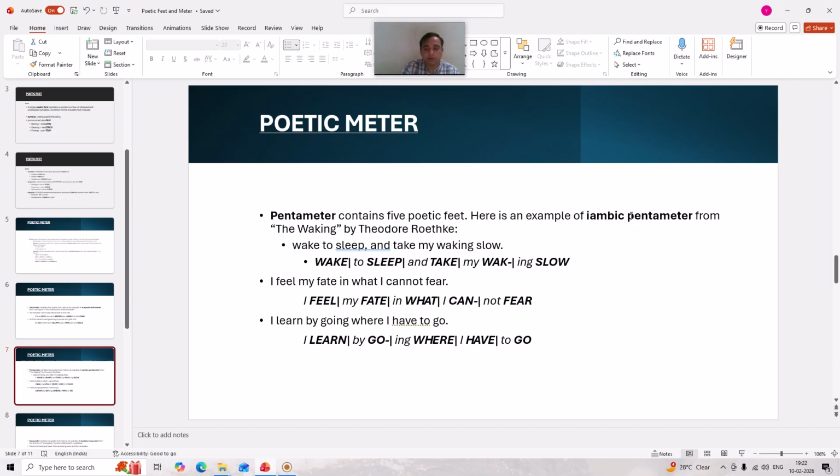Here is an example of iambic pentameter from "The Waking" by Theodore Roethke. Iambic pentameter, as we already know, is where an unstressed syllable is followed by a stressed syllable.